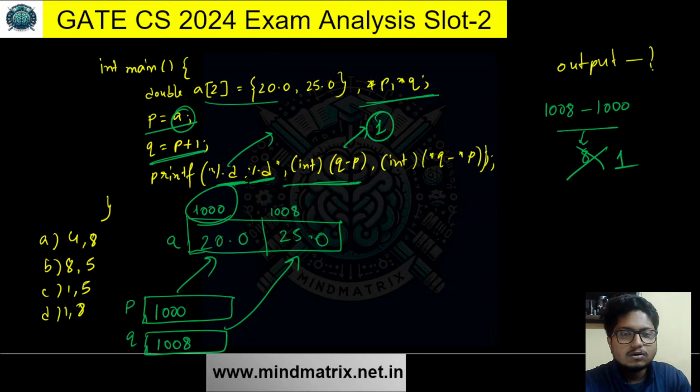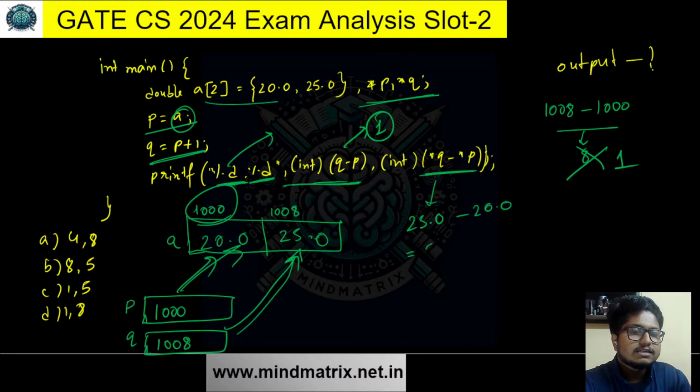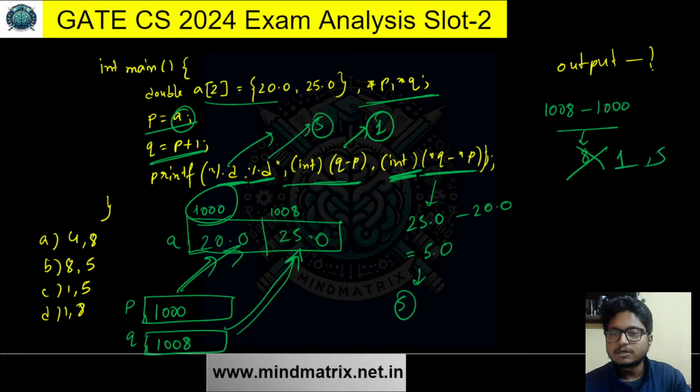Now coming to this value, pointer q minus pointer p. What is pointer q? Pointer q is getting into this location. It will give 25.0. What is pointer p? Getting inside this location. It will give 20.0. What is the result? 5.0. But typecast it into integer data type. So converting into integer will give 5. So this will print 5. 1 and 5. Is there an option 1 and 5? Yeah. Option C is the right answer.